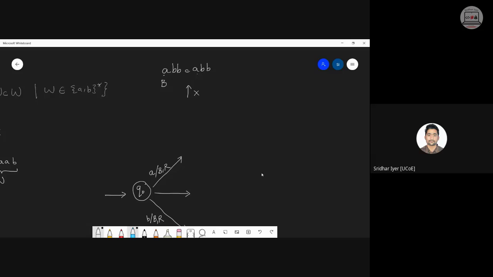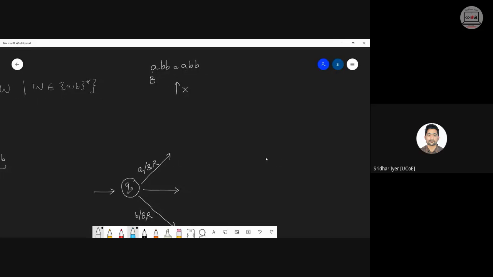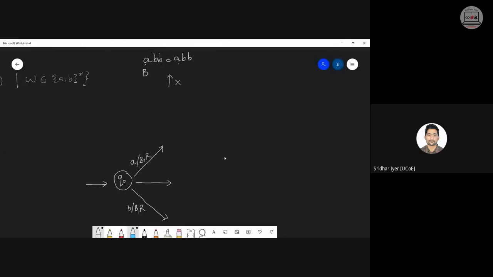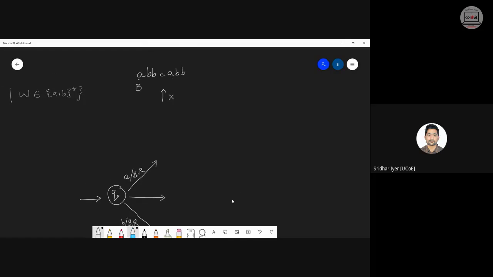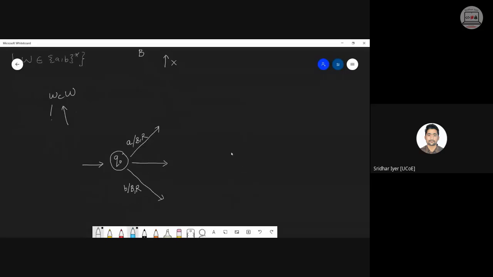Okay. So in our previous questions, we have seen that after converting the first letter, we always go to the end. In this case, the concept is slightly different, which is why I'm focusing on this logic n number of times. Our question is W C W. We will first read this W and then go until we reach this C. Once I reach this C, I will check whether the next symbol after C matches the symbol which I have read from the Q0 state. If it is matching, then I will replace the symbol with X and come back to the left. Am I clear? This is what we are doing, and the same thing we are doing for B also.